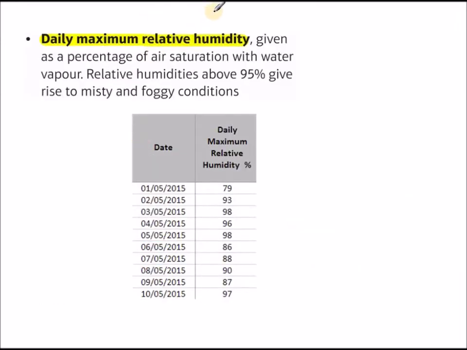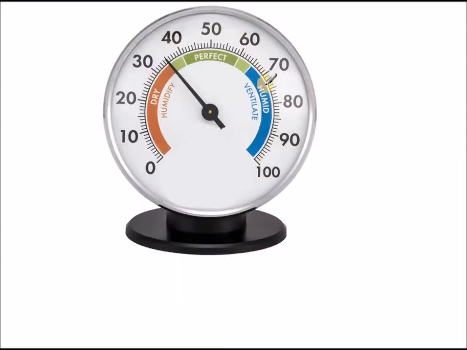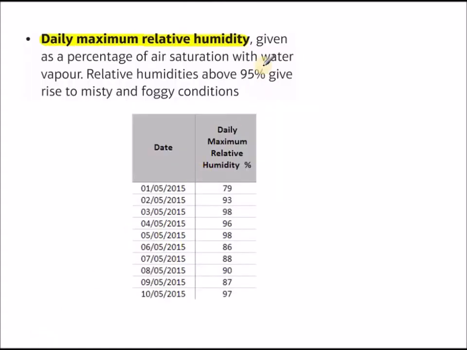Daily maximum relative humidity. So we're looking at the saturation of the air with water. It's a percentage, which means the scale is from 0 to 100. So when we're looking at high percentages, we're looking at humid conditions. Low relative humidity means we're looking at very dry conditions. Above 95% gives rise to misty or foggy conditions.